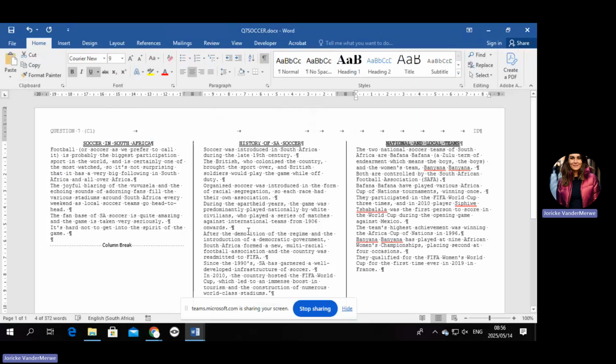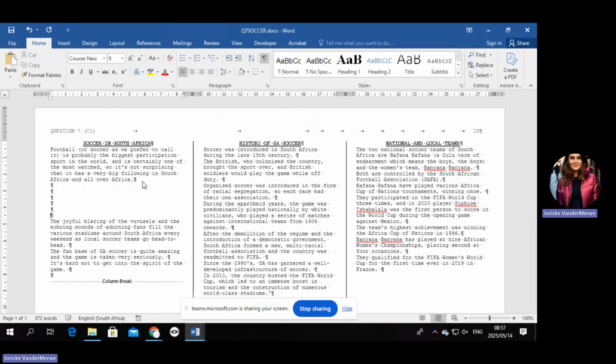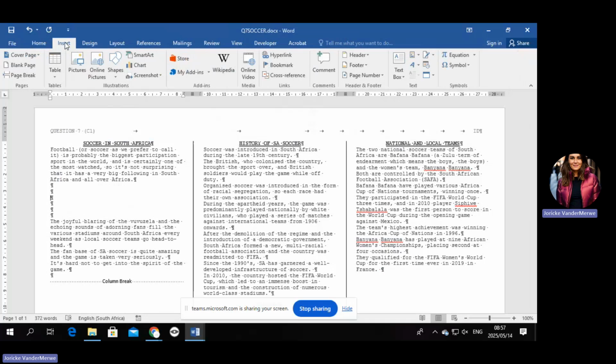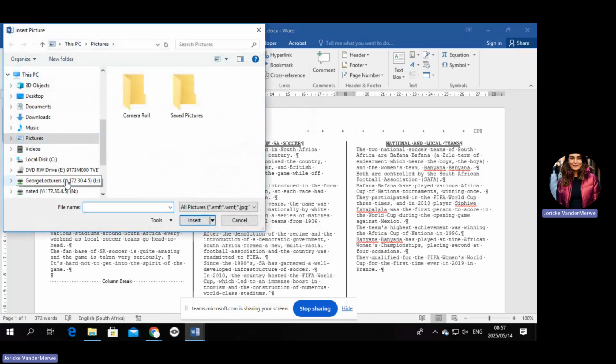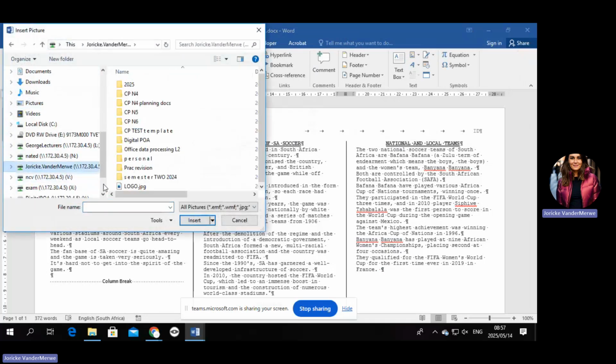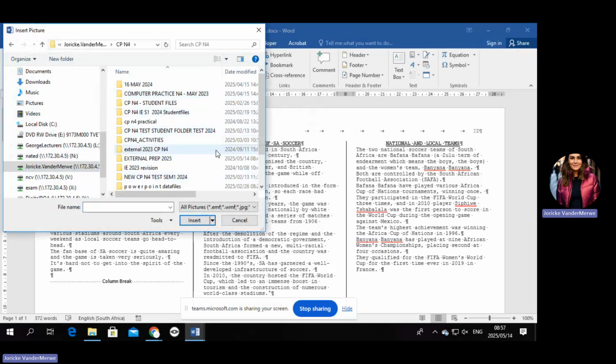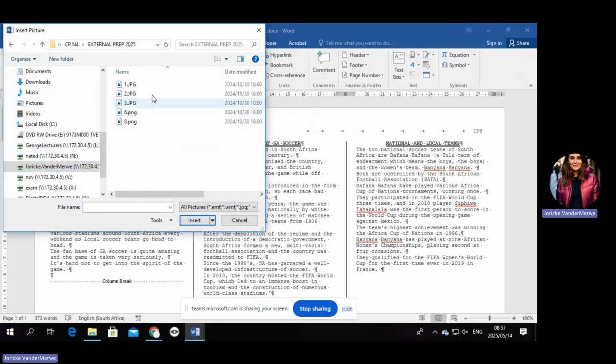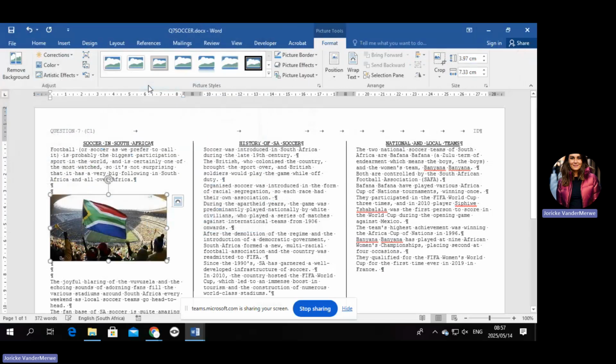Okay, so let's quickly first just insert. We can somehow insert it here. So let's just make a little bit of a space there for the picture. We'll go to insert picture, and it should open in that specific folder because we are working from it, but it's not. So I think that's picture 1.